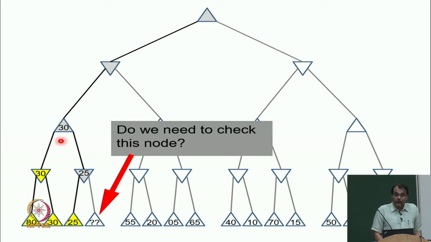30. On the other hand, if this question mark is, let's say, minus 1000, what is the min going to say? Minus 1000. But what is the max going to say? 30. So irrespective of what value this question mark is, I know that I will never come here in the optimal play.